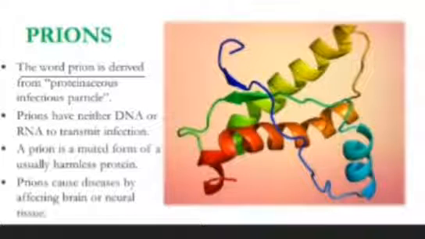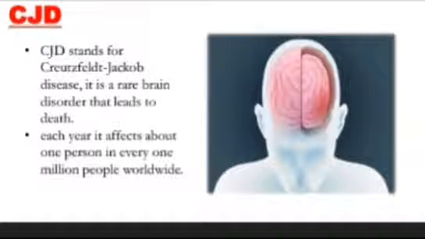Prions are a mutated form of a harmless protein, but they affect brain or neural tissues, causing Creutzfeldt-Jakob disease. It is a rare brain disorder that leads to death. Each year, it affects about 1 person in every 1 million people worldwide.